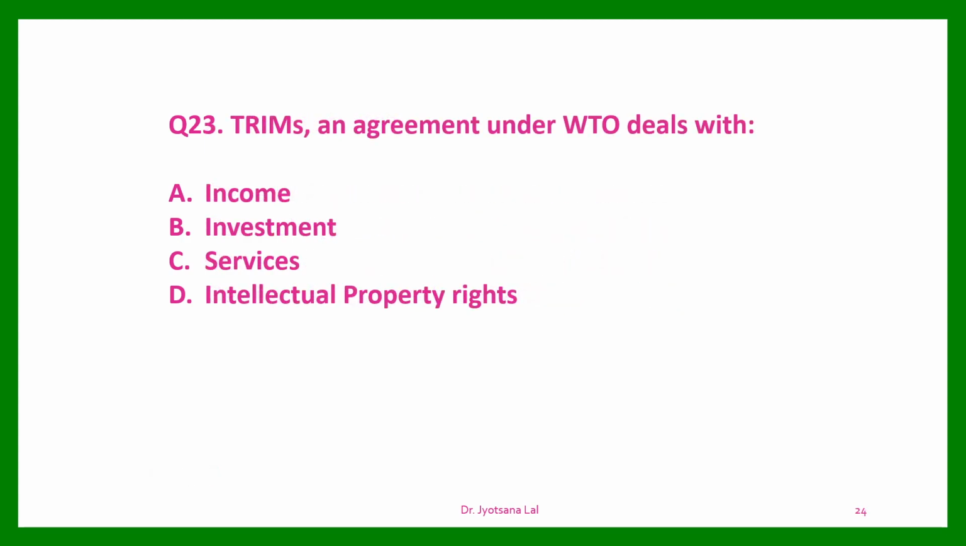Question number 23. TRIMS, an agreement under WTO, deals with. Options are income, investment, services, intellectual property rights. So what will be the correct option here? This is also a very important agreement under WTO and it deals with investment policies. WTO ensures that domestic investors and foreign investors both should be treated equally and both should be given equal opportunity to expand their investment. So the correct option is B.